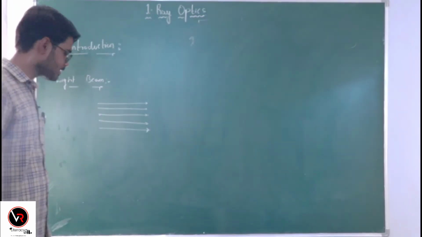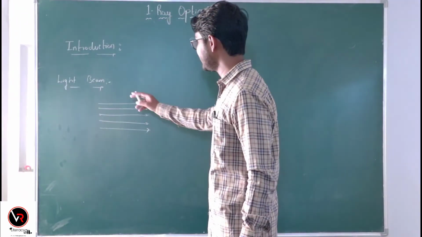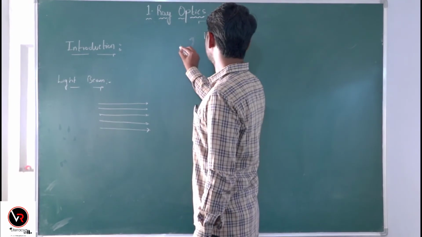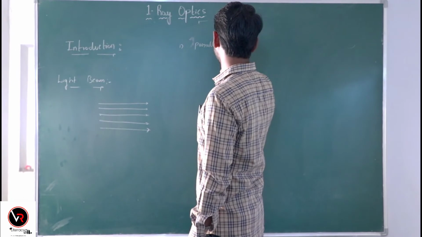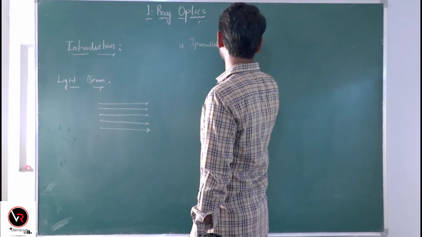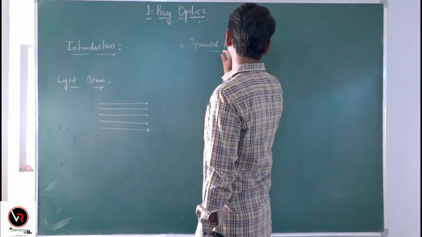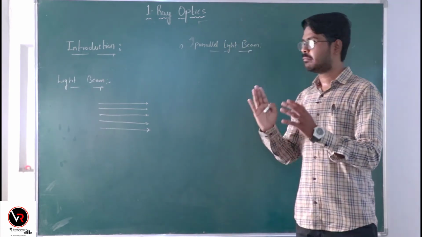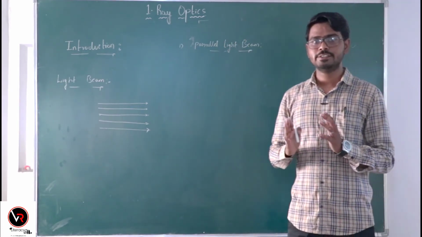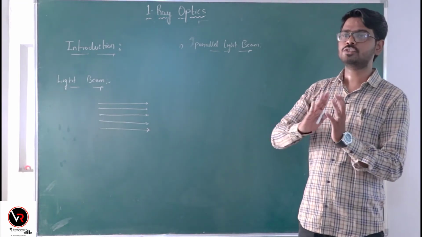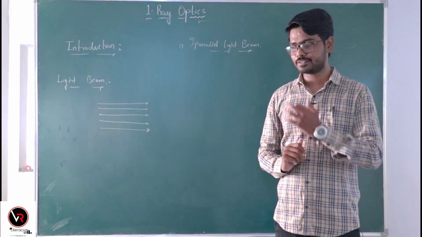And this light beam is classified into 3 types. The first one is parallel light beam. What is light beam? The bundle of light rays together that proceed from light source to the surroundings.